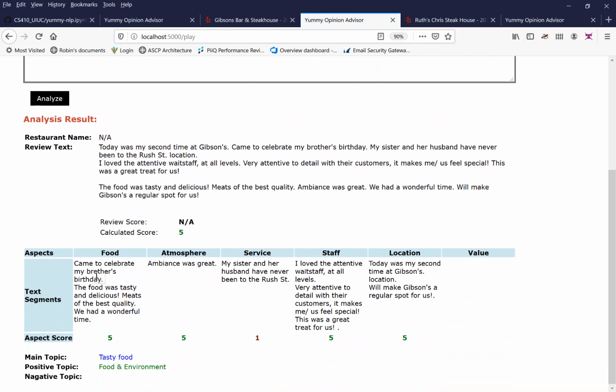And here we have more aspects to work with. Food: the food was tasty and delicious, scored 5. This one I think it kind of punted on. My sister and my husband have left to the Rush Street. The restaurant's located on Rush Street, so I think it kind of punted on this and obviously miscalculated because I believe the service played out positively in the review. You can see the main topic was tasty food. Food and the environment were positive, and there were no negatives.